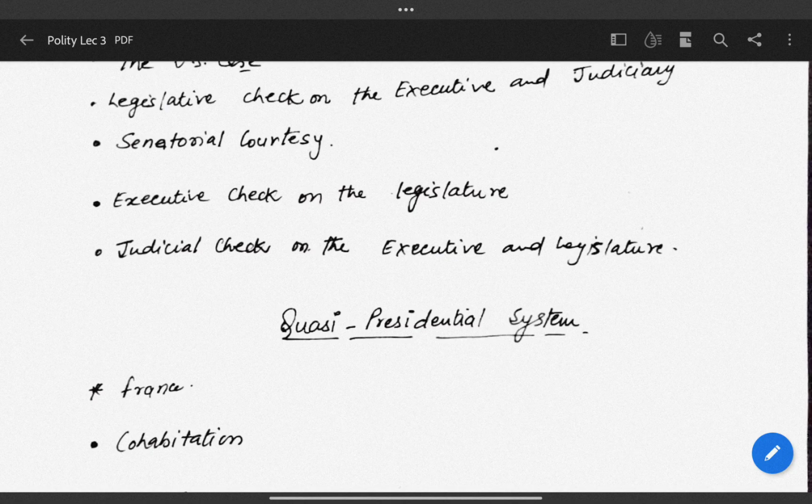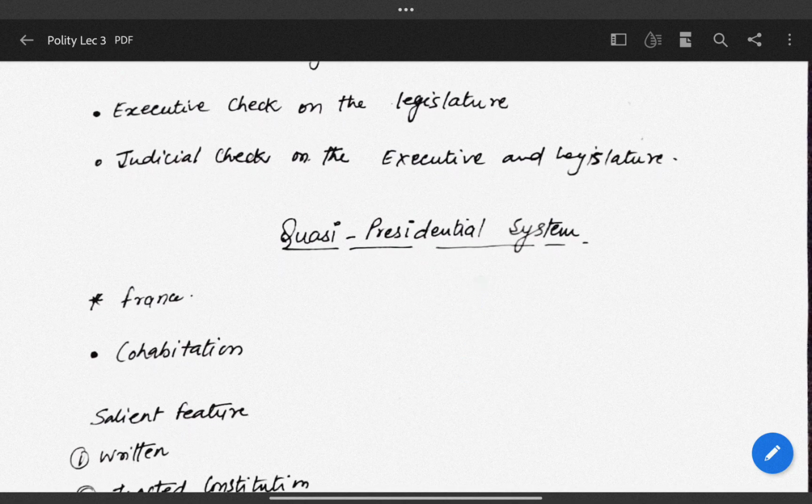Now we are coming to a new concept which is known as quasi-presidential system. We have learned till now about the presidential or parliamentary system. The parliamentary system is followed in our own country, and the presidential system is followed in the US. Now there is a third term which is known as quasi-presidential system. Now we should know what is a quasi-presidential system.